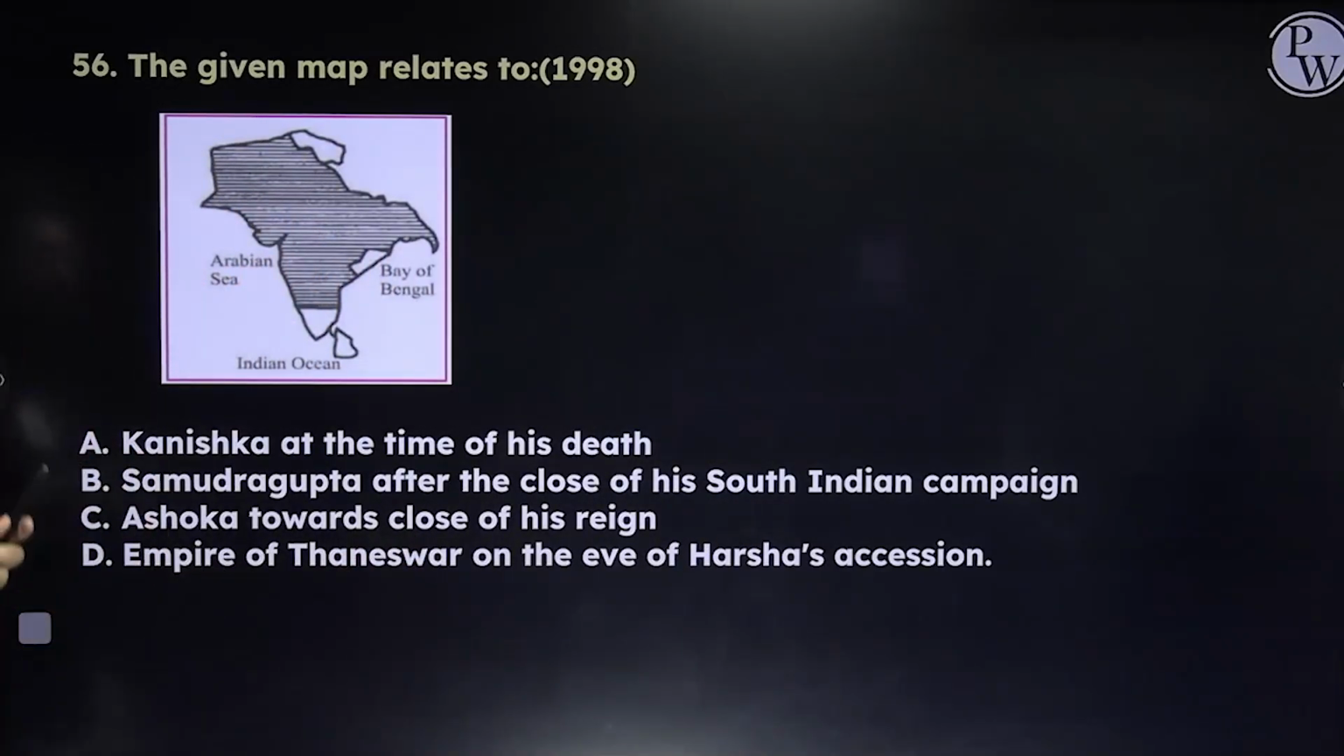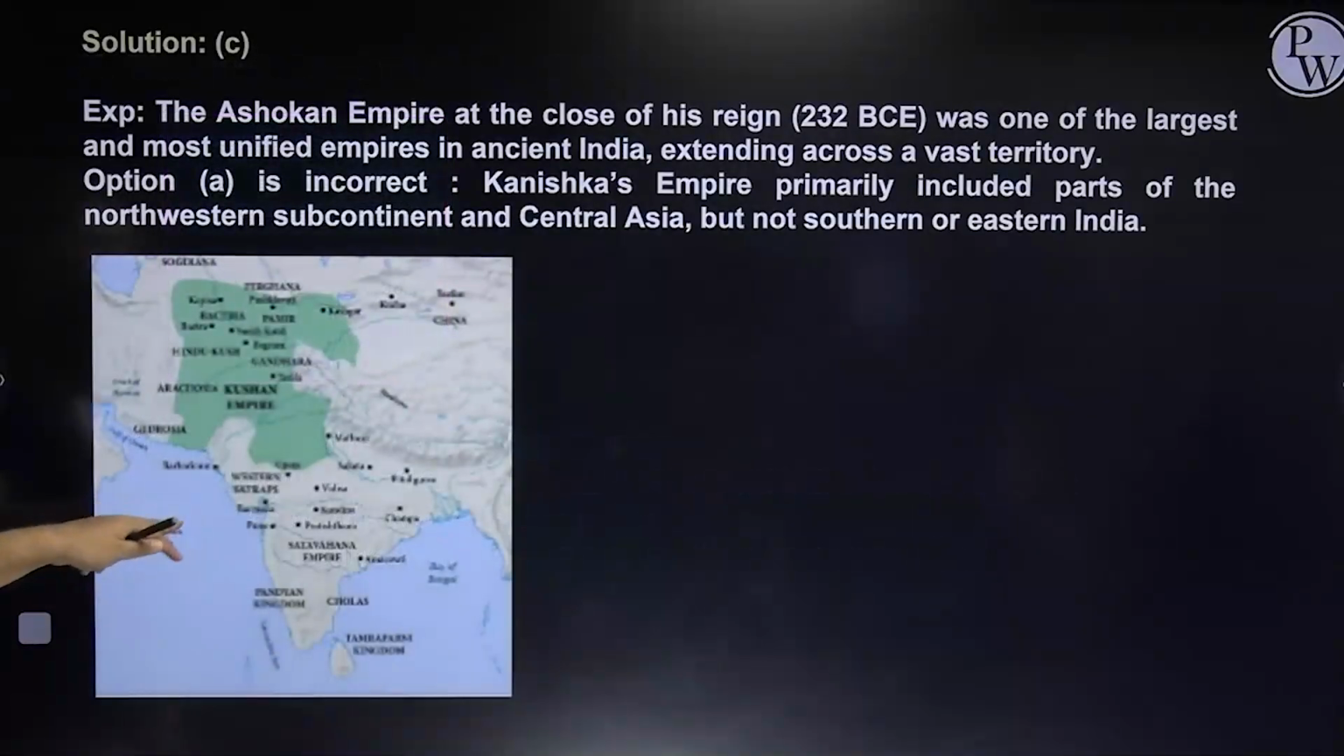So the map relates to whom? Kanishka at the top of his death. So Kanishka was not having control in South India. It can be eliminated. Samudragupta after the close of his South Indian campaign. So no, he was not able to have capture over this northwest part. Okay. Ashoka towards the close of his reign. Yes, to some extent that is correct. And finally, Empire of Thanesar on the eve. So Harsha never had control over South India. He was defeated by Pulakeshin II. Answer will become C, Ashok.